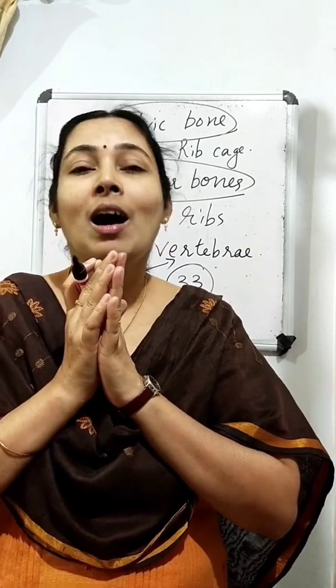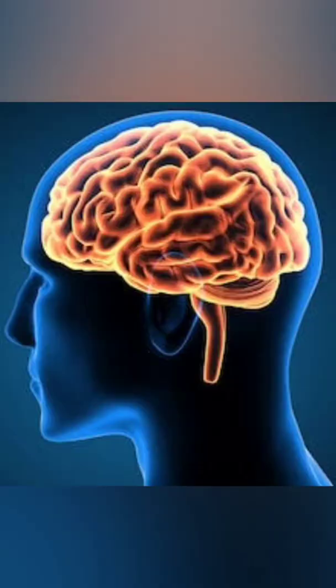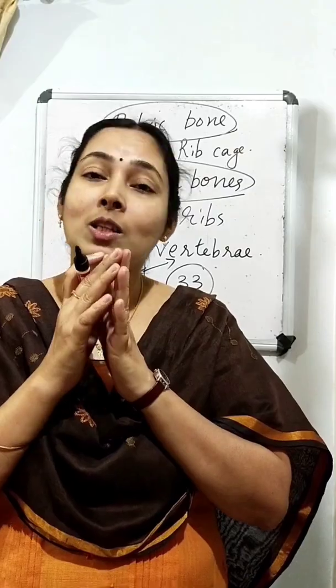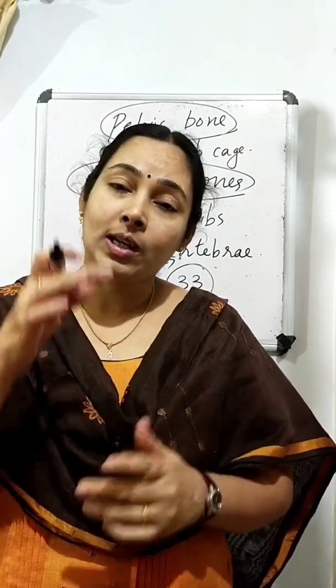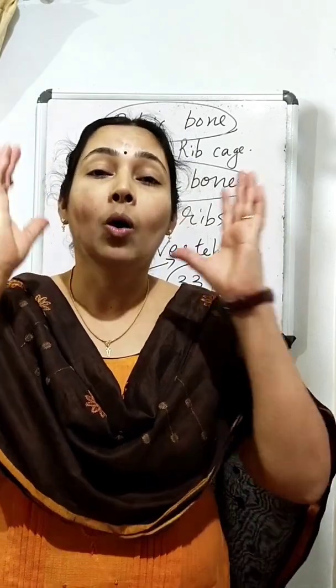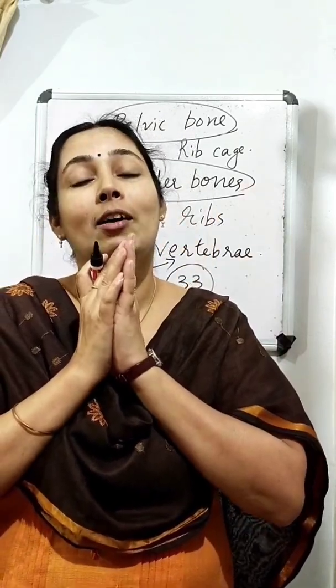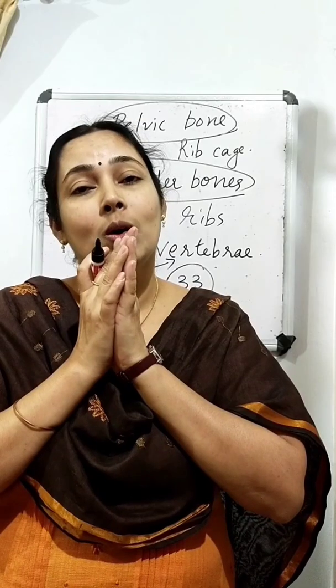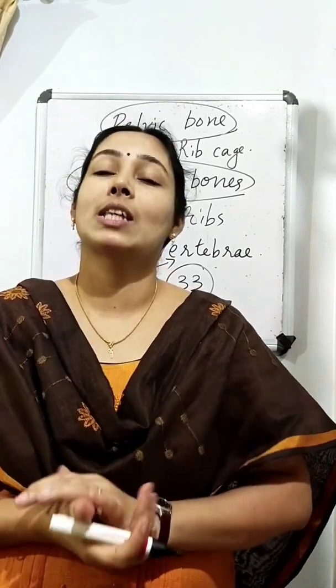Which is that part? That is our brain. Also, our sense organs like eyes, ears, nose and tongue are present in our skull itself. So all these are protected by our skull.